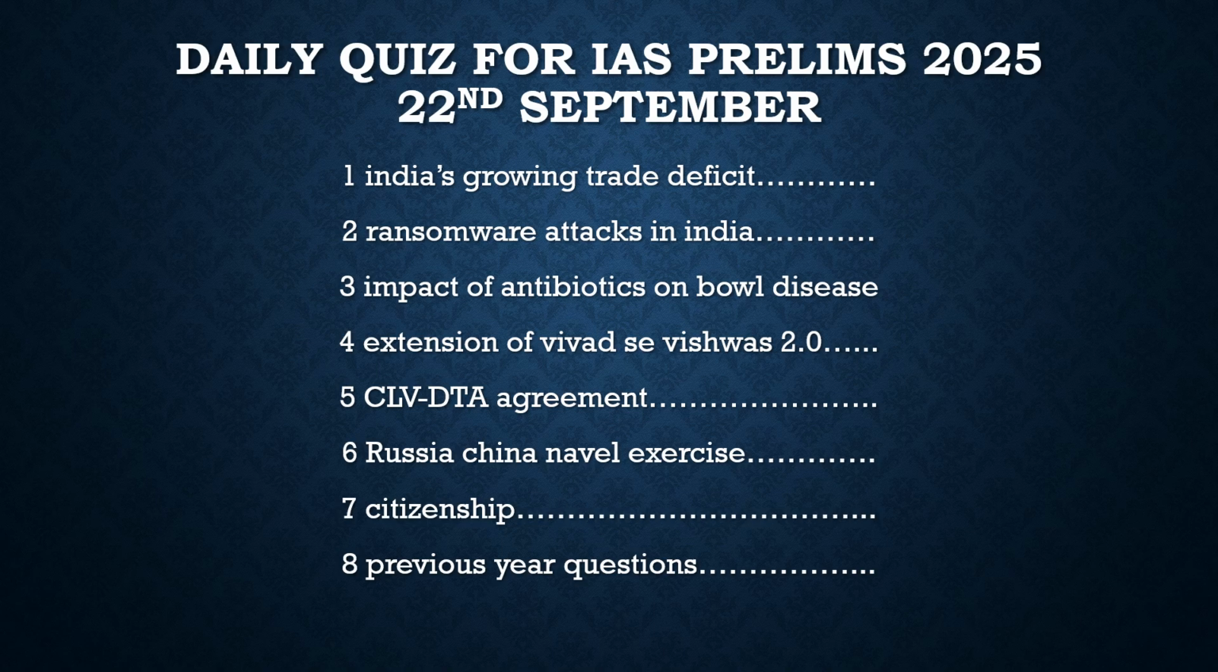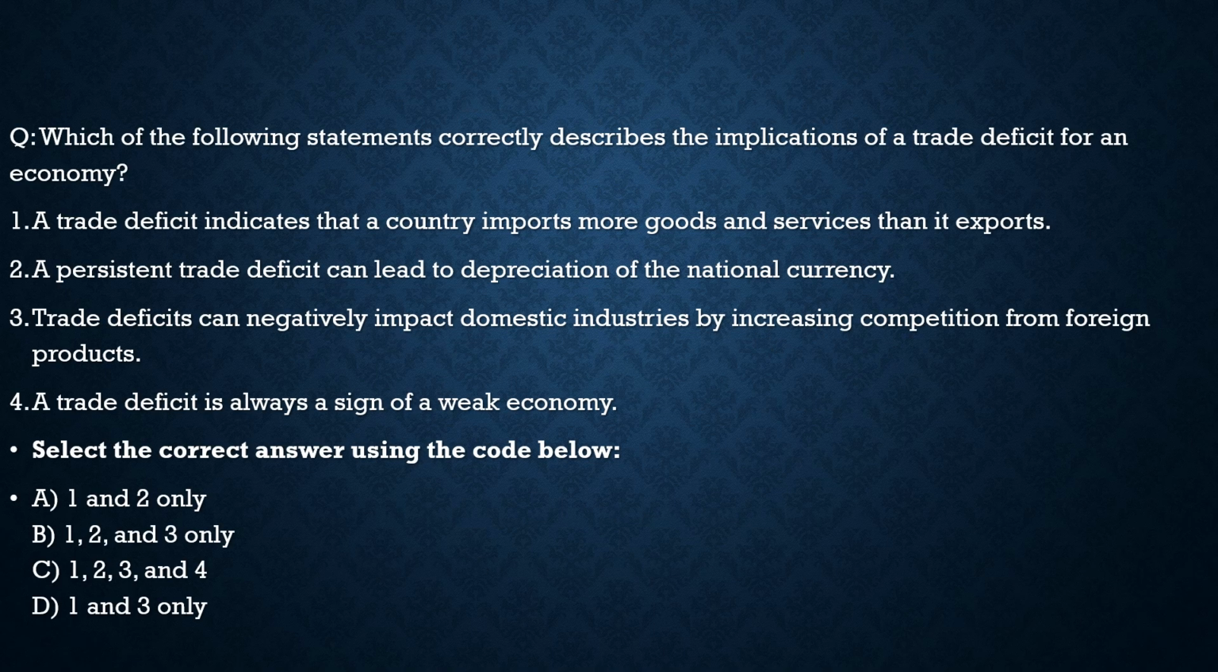Now let us solve the questions on these articles so that you will get a better idea about it. Here, the first question is, which of the following statements correctly describe the implications of a trade deficit for an economy? Here, as we are seeing, the trade deficit in India is increasing because of the increase in the number of imports and decrease in the number of exports. So let us see what can be the impact of this on an economy.